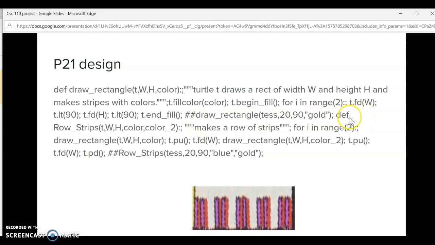Then I use another helper function, and then I make another function called row_stripes, which makes a new row of stripes. I use a for loop. Then I use another helper function from before: pen up, tess up, forward W, and then I use this draw_rectangle again as another helper function, pen up, forward size, pen down, and I let Tess draw it.